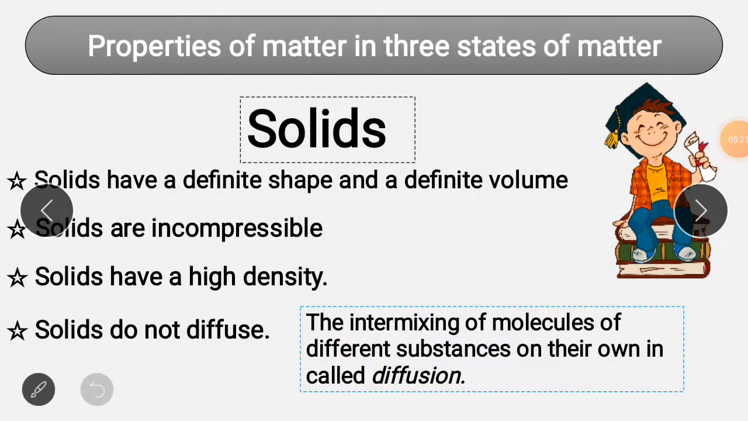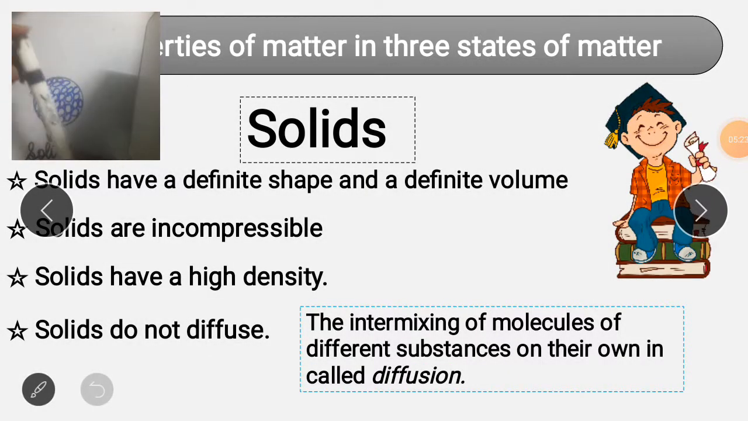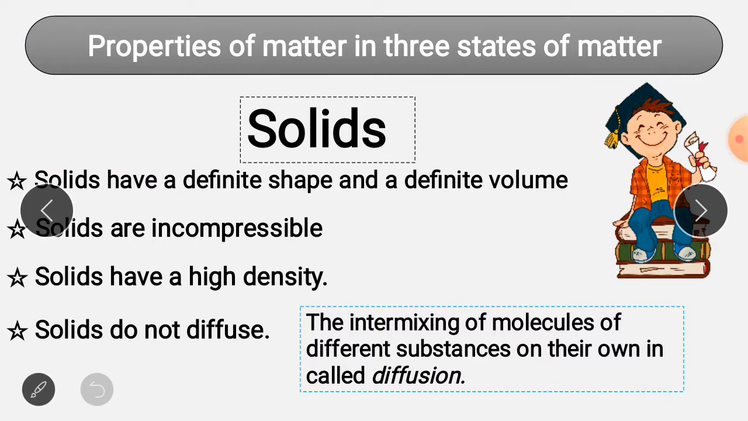The example is this marker. This marker has a definite shape, like in your books it is given, like a coin. I am showing you an example of a marker. This marker doesn't change its shape at room temperature because of its definite shape.